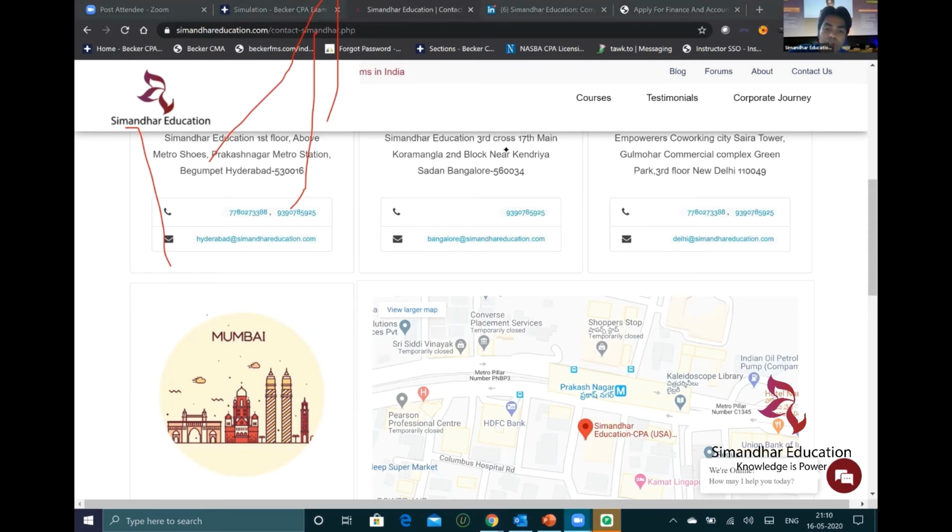Sir, what is the viability and opportunities for a taxation advocate? Join Enrolled Agent, Kashish. Because I would say EA does a better job if you're looking for a career in US taxation than CPA. We do have EA classes also, so you can get enrolled with that. Do I get updated material after 2 years of the course? Yes. Which is costlier, Becker Advantage or Premium? Premium is the costlier one.